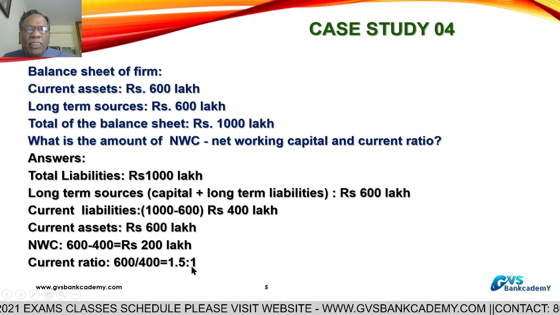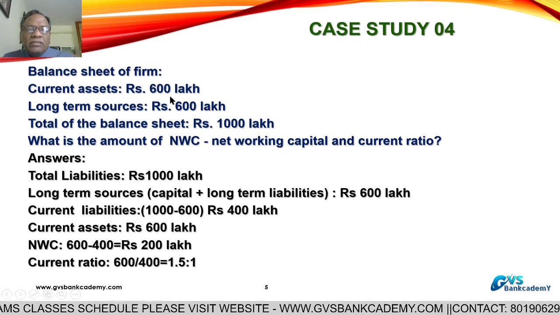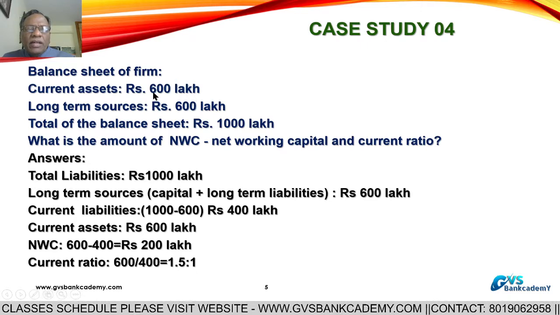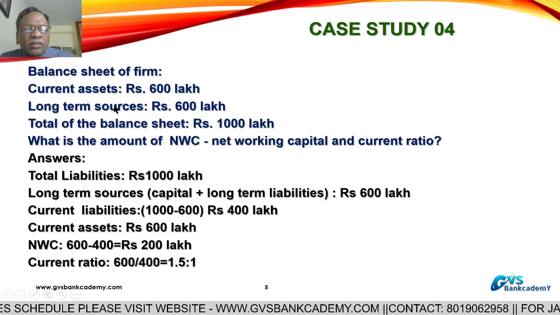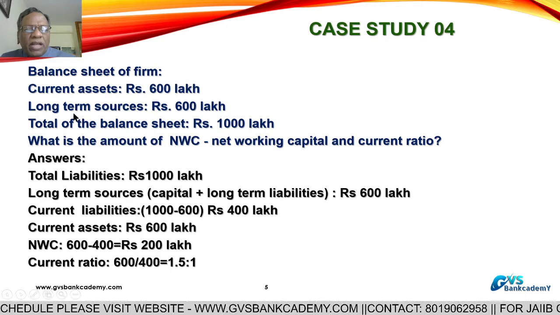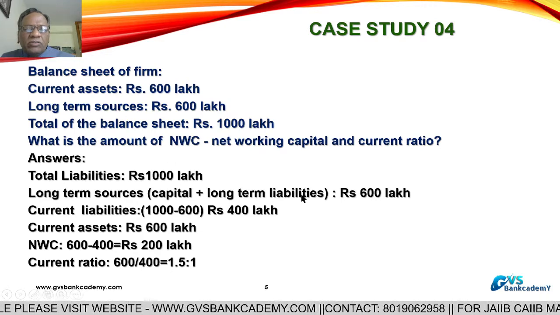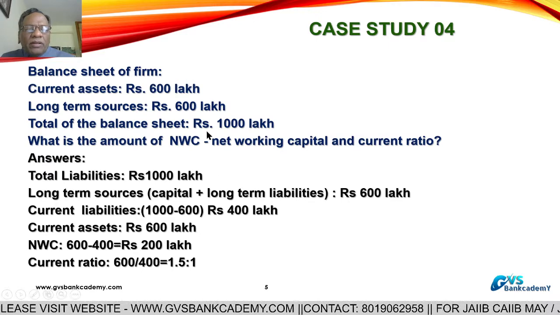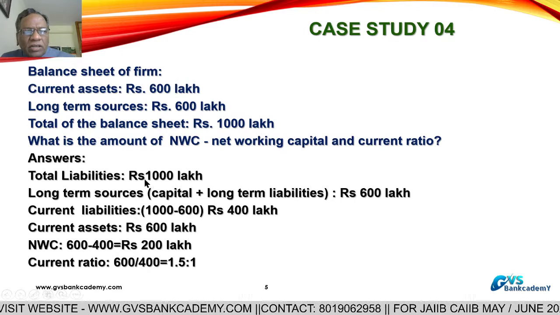Now once again, total current assets are 600 lakhs. Long-term sources are 600 lakhs. You have to understand that long-term sources means capital plus long-term liabilities. Then total balance sheet is 1000 lakhs means total liabilities are also 1000 lakhs.